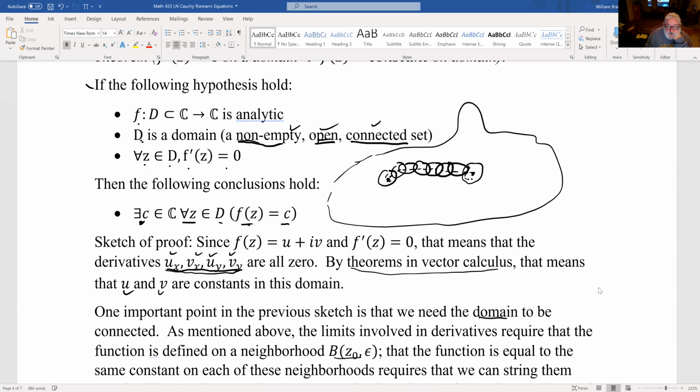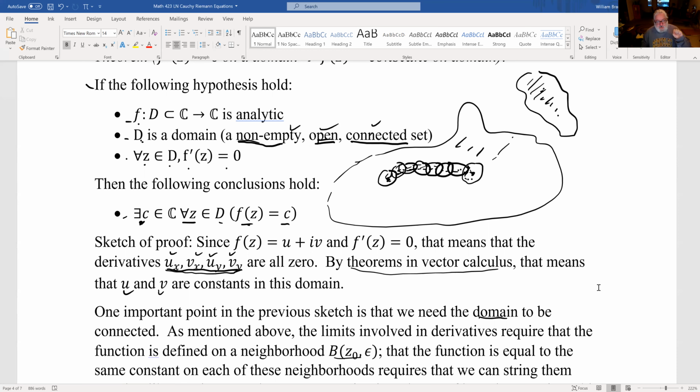If two disks overlap, the constant on both of them has to be the same, but I can chain these things together and show that these two can actually be the same. And if the domain was not connected, I had another piece of it out here, and I can show that all this stuff holds, except it's not connected, well, then there's no way to draw a path to get out here. And so the function could have a different constant on this chunk than it does on that chunk.